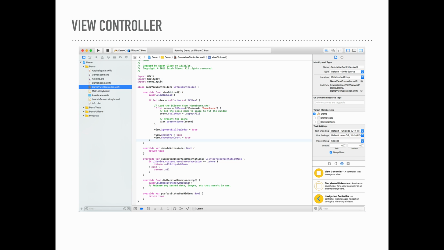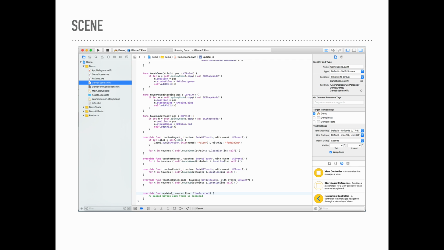When you look into your view controller, you're going to see that it's using that SKView and loading a scene. The scene is the container for your game. It's where all the game stuff is going to happen. So your view controller is going to associate with a game scene, and that's what we're loading in there. And this is all the default stuff that comes in. It loads the scene for you and connects all that up.